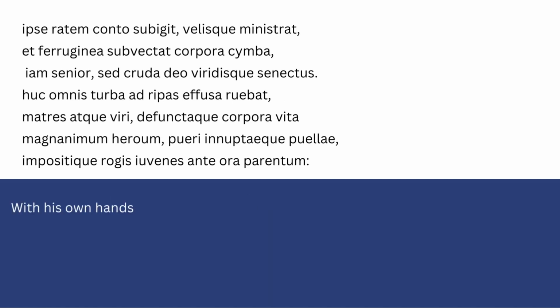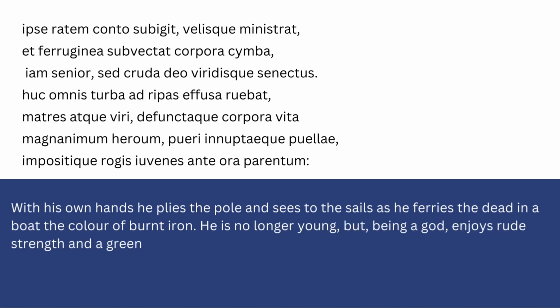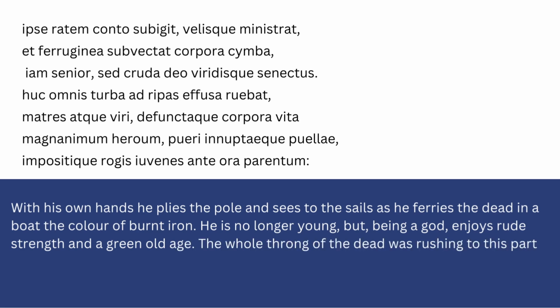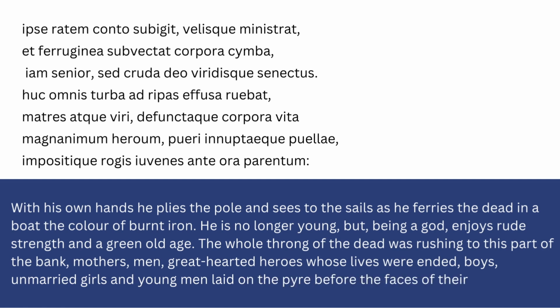With his own hands he plies the pole and sees to the sails as he ferries the dead in a boat the colour of iron. He is no longer young, but being a god, enjoys a rude strength and a green old age. The whole throng of the dead was rushing to his part of the riverbank. Mothers, men, great-hearted heroes whose lives were ended, boys, unmarried girls, and young men laid on the pyre before the faces of their parents. So we're starting with the image of Charon moving through the underworld to present an image